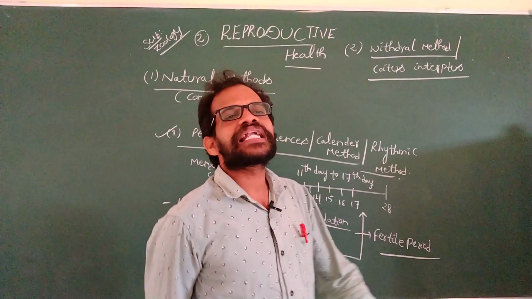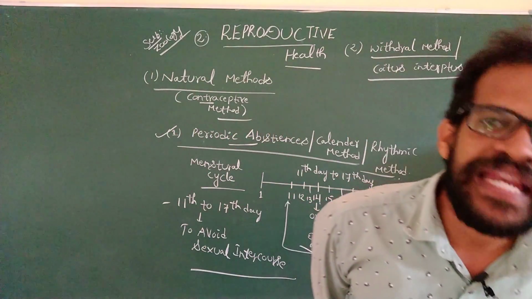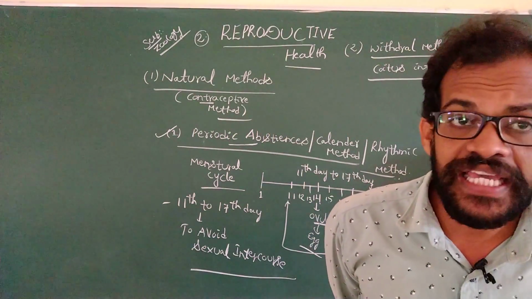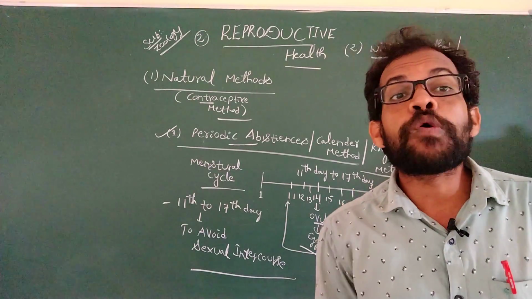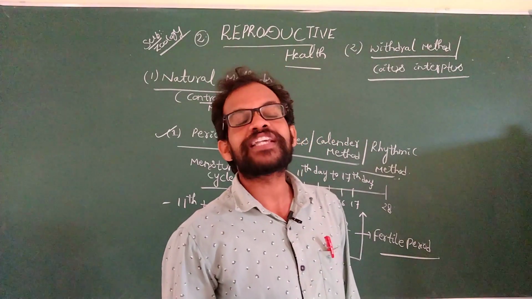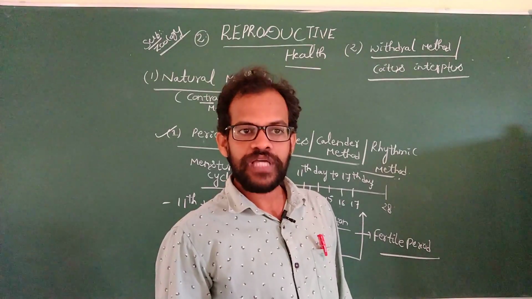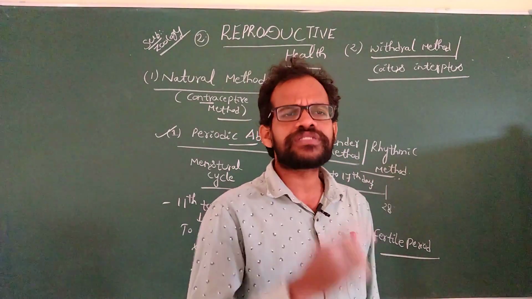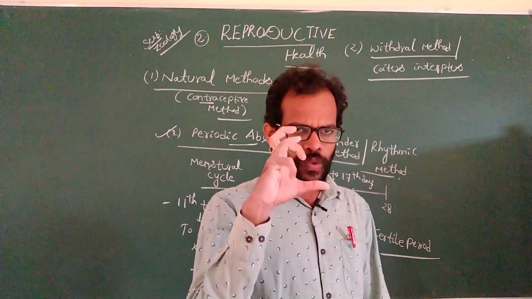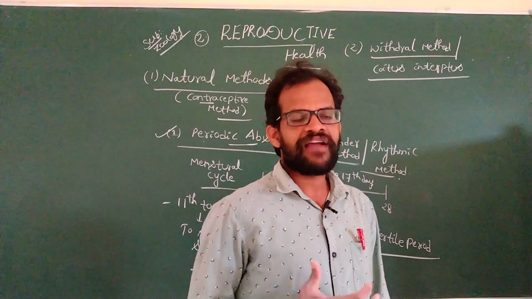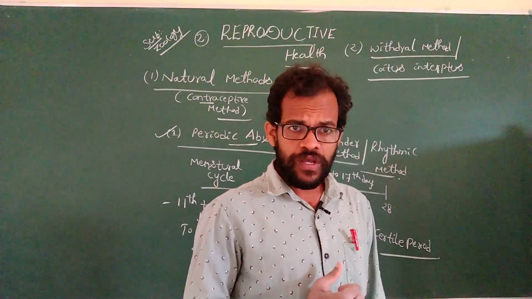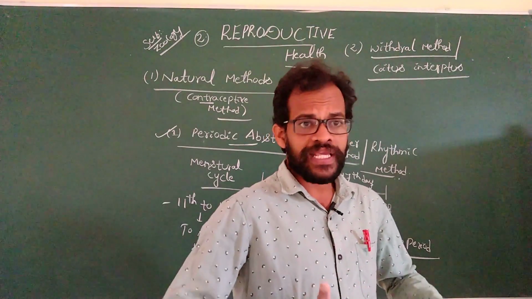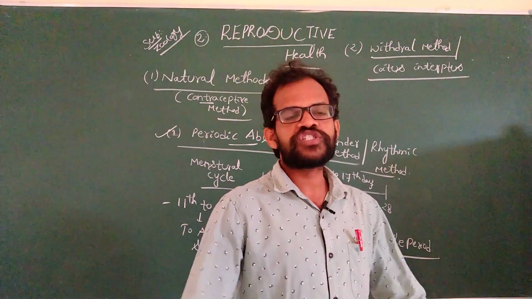The male partner withdraws his penis from the vagina before the insemination, before the ejaculation. All these three methods are based only on our brain activity, our behavior. If we are not controlling it, it leads to pregnancy.